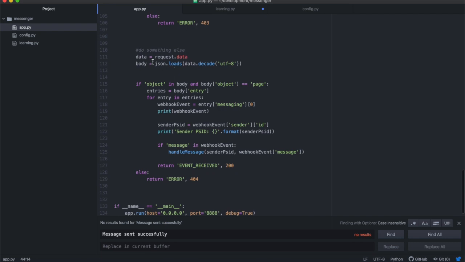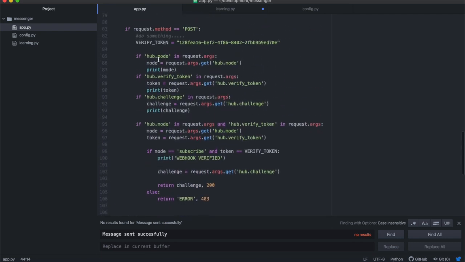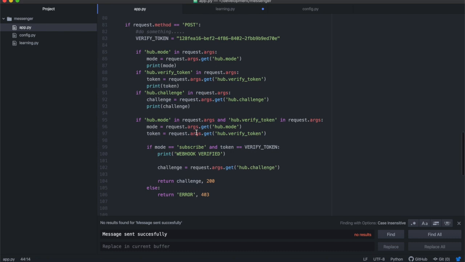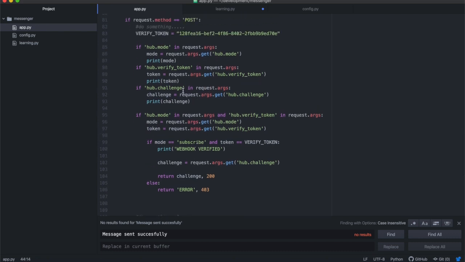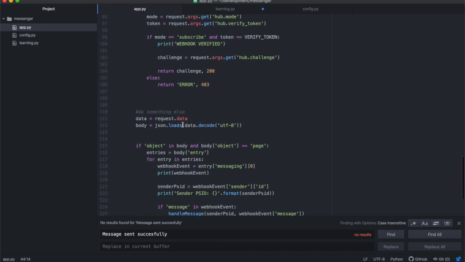So I access request.data that way, and you'll see this is the same request. If Facebook sends just a verification webhook, it will go through here and verify. But if it doesn't send a verification webhook, the condition will not pass, and then it will come over there and get request.data.